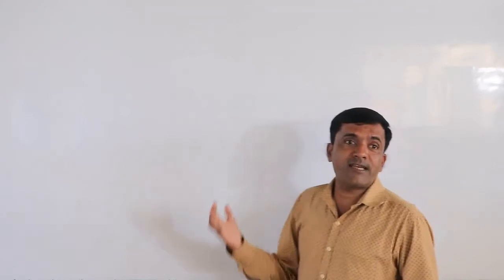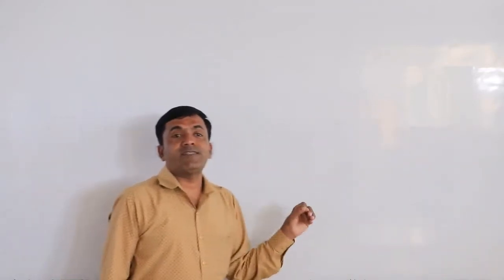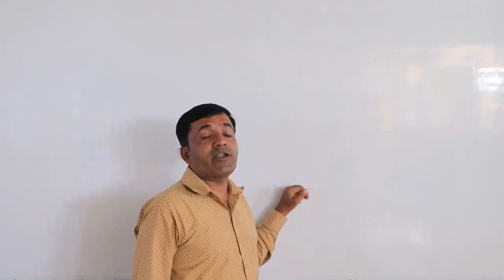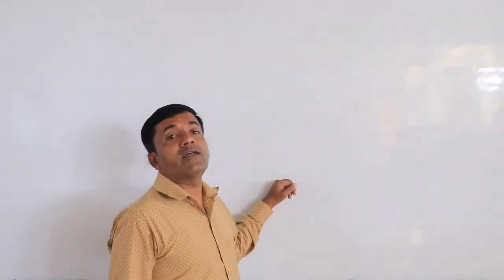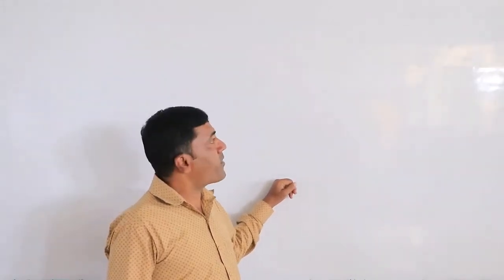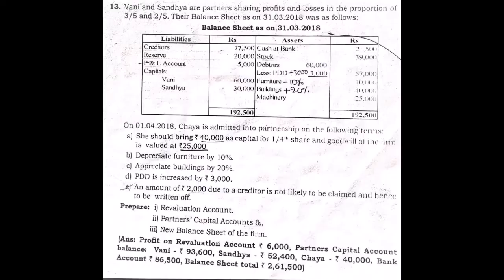So dear students, by solving one more example that is quite different, but by observing it is the same as earlier examples, but some other adjustments are quite different for treatment of goodwill only. For that I am going to solve one different problem. That problem will be on your screen. From that image you can see the example. Here I am going to read it out.